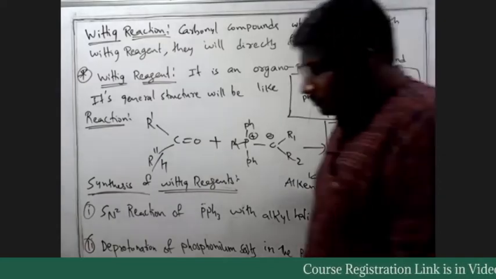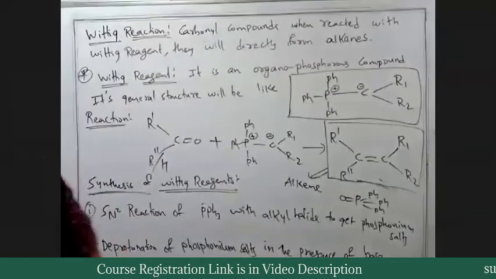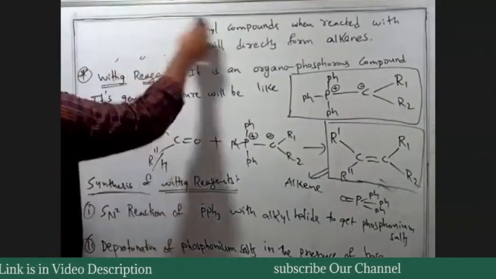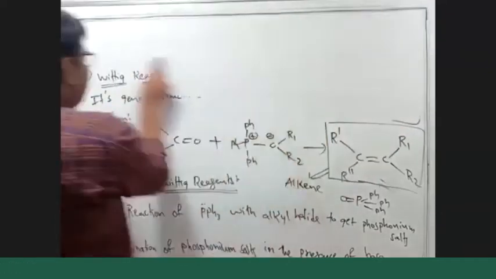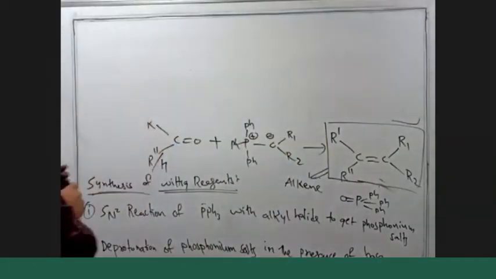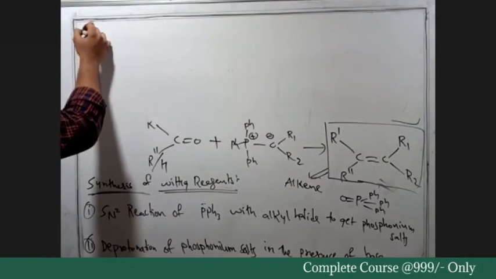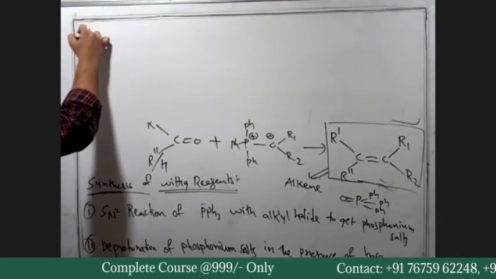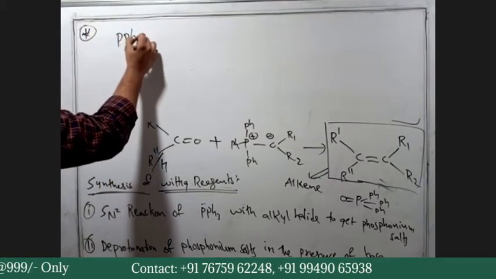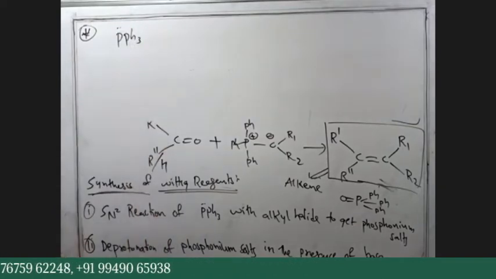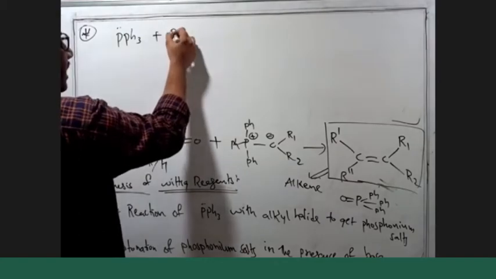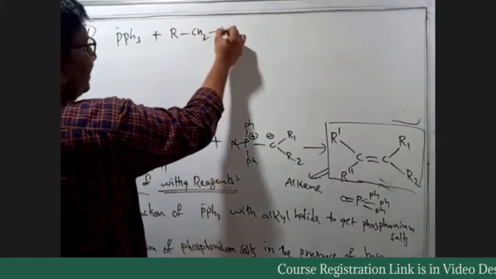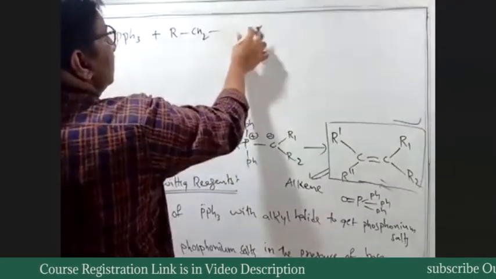So now, write the reaction. How will they get Wittig reagent? PPh3 is our initial substrate. We will treat that with alkyl halide like RCH2X, or we say chlorine.